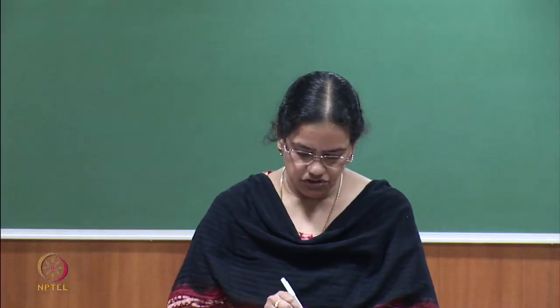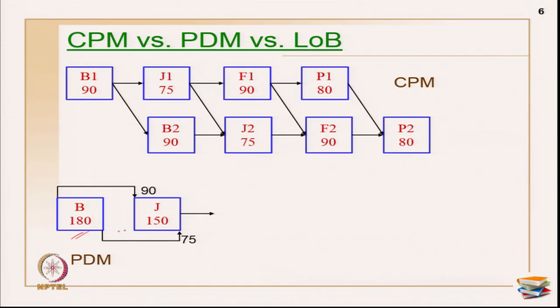But what happens there is that you will not even know when the individual units are completed, started and so on. Just with the 180 days, you will not know when the first unit is completed, how many units there are, or how many remaining units are yet to be completed. So, it is very difficult for you to understand in a PDM representation like this.